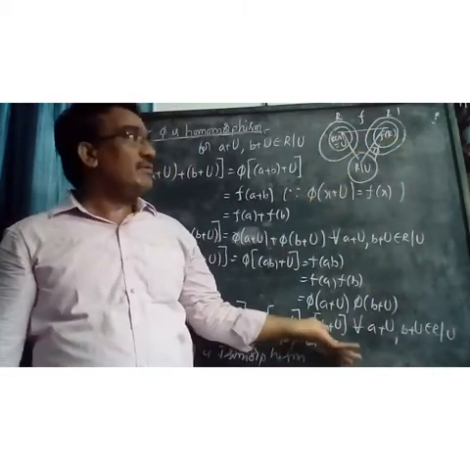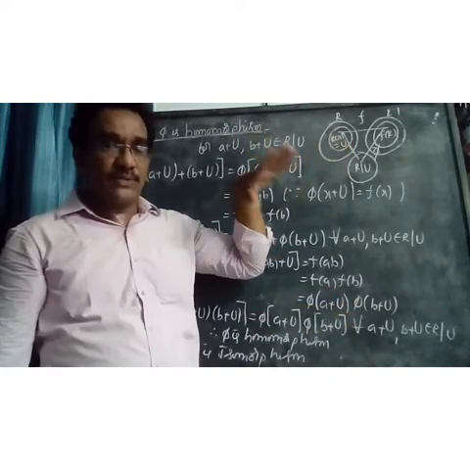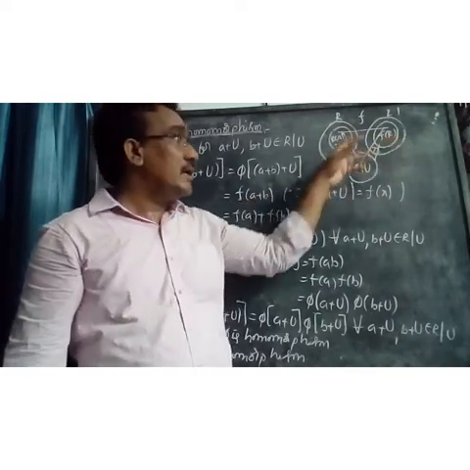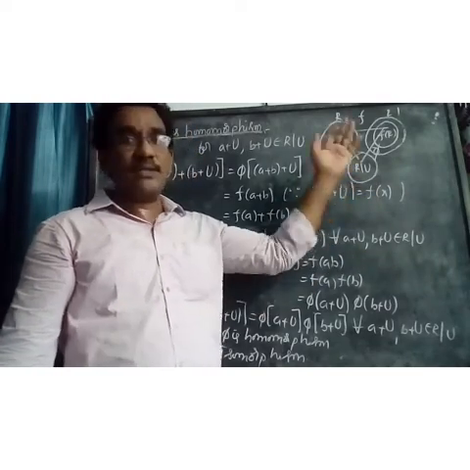So our theorem is over. What is the fundamental theorem? Every homomorphic image, nothing but f of R, is isomorphic to the quotient ring, that is R by u. So our theorem is over.